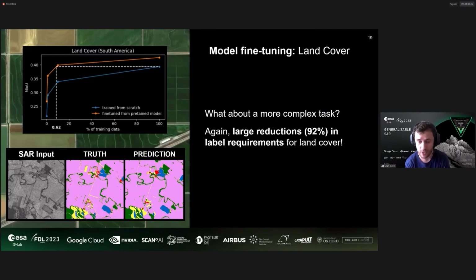One of the other tasks we mentioned was land cover, and land cover is an example of a task in machine learning that we call segmentation. All that means is I'm going to go through the images and, pixel by pixel, I'm going to sort the pixel into some semantic category and give it a label. So each pixel might belong to forest or a built up area or a river, etc. And again, in this case, in a region that we've not even seen during pre-training, South America, we're able to reduce the need for labels by over 90%. And again, visually in the bottom left, the predictions look fairly convincing, although you can probably tell them apart if you squint a bit.